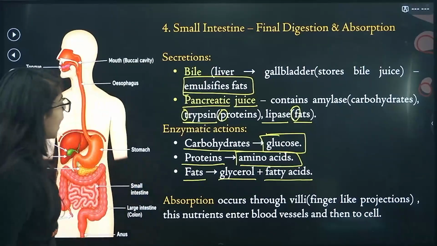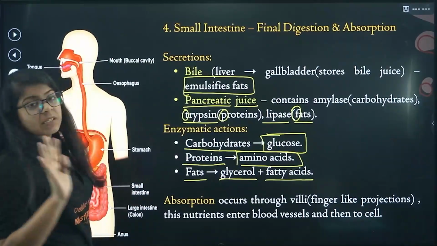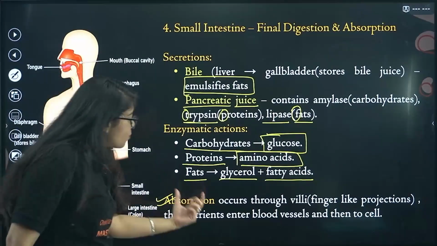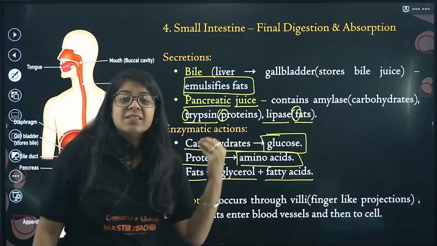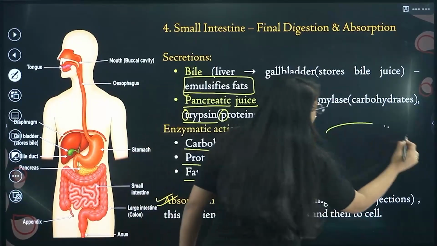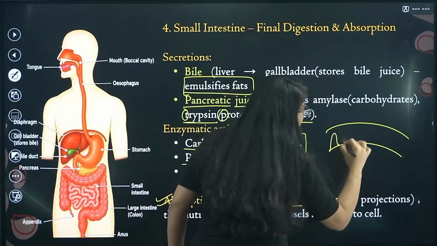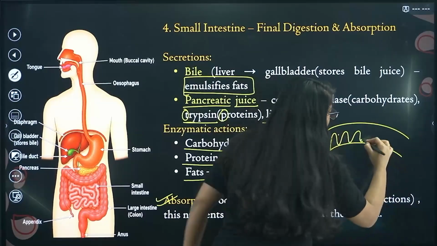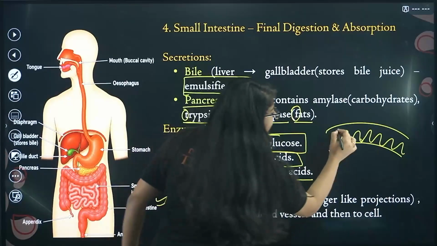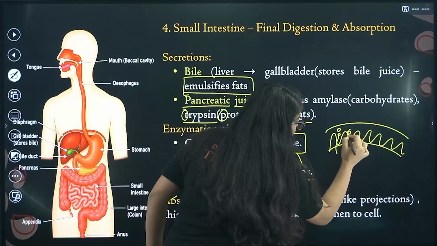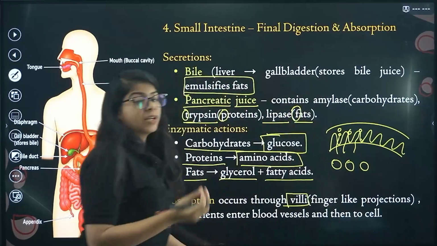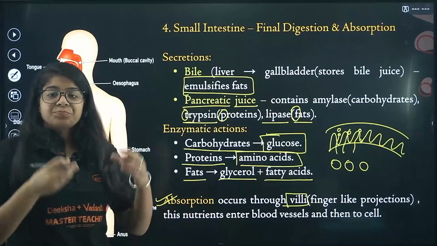Done. Okay. Now, beta, the last thing that happens is your absorption. This absorption occurs through villi. There is a structure called villi, V-I-L-L-I. So this is your small intestine, okay? It has finger-like projections, through which these nutrients travel and go into your organs, into your tissues, into your cells, okay?